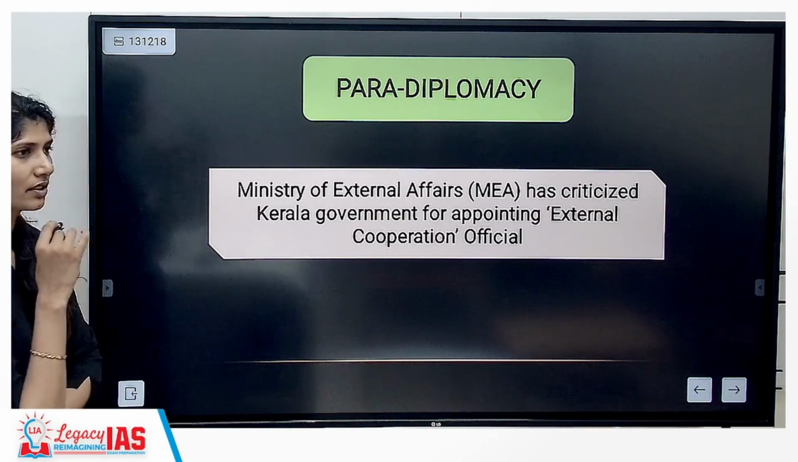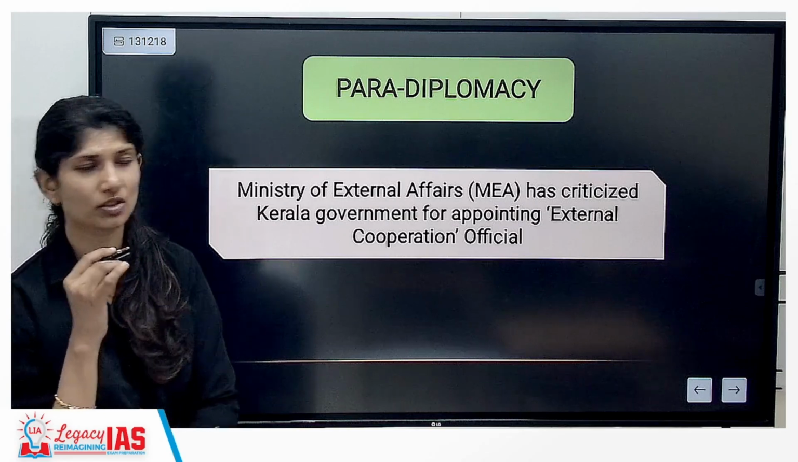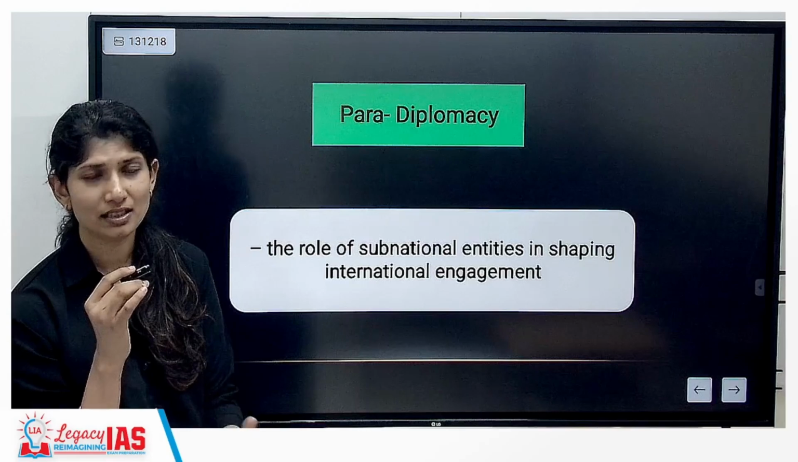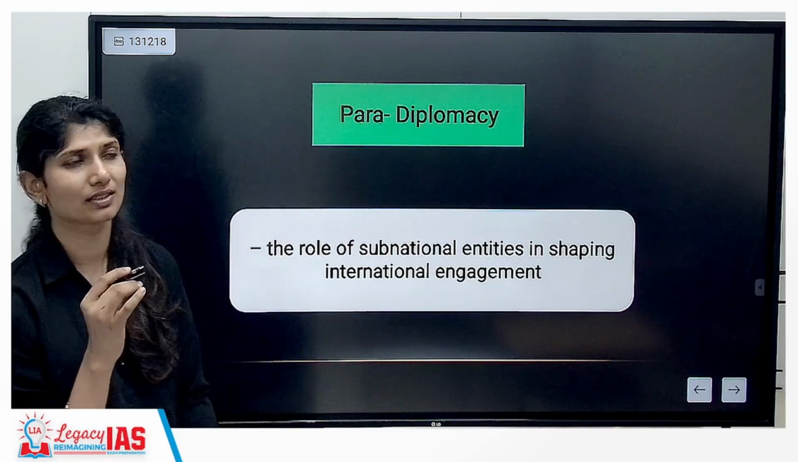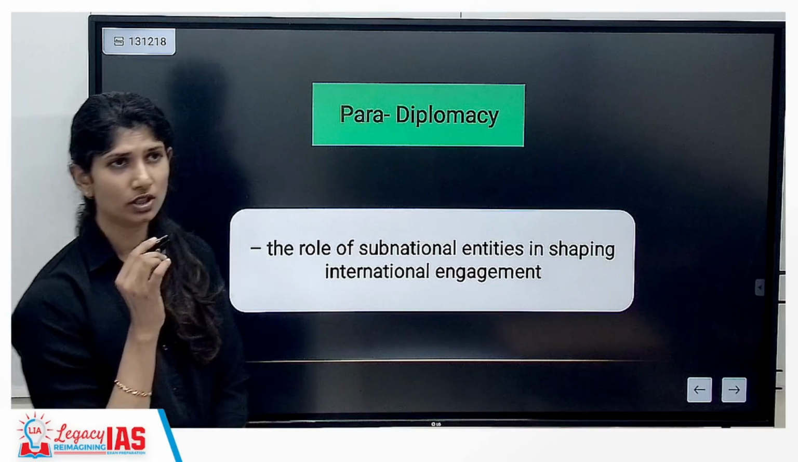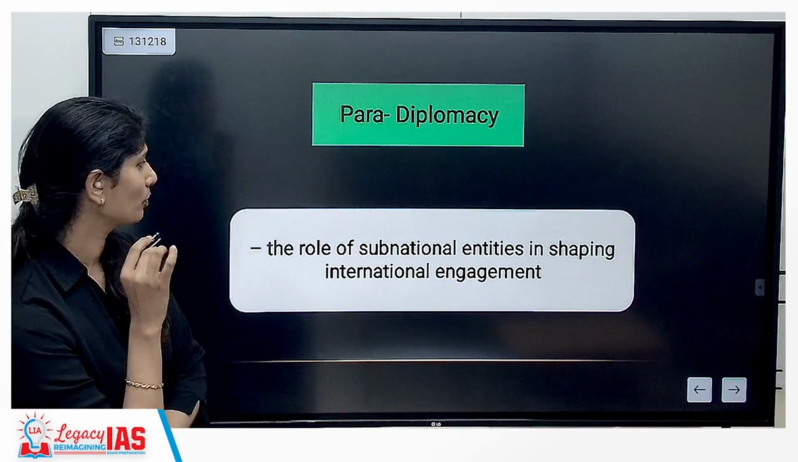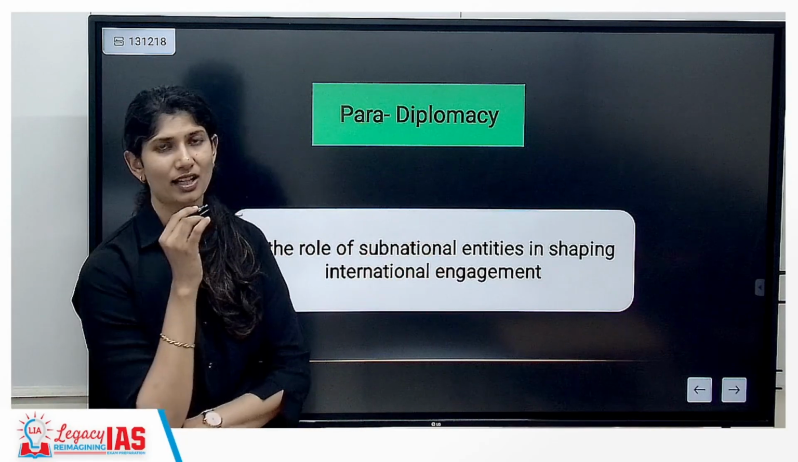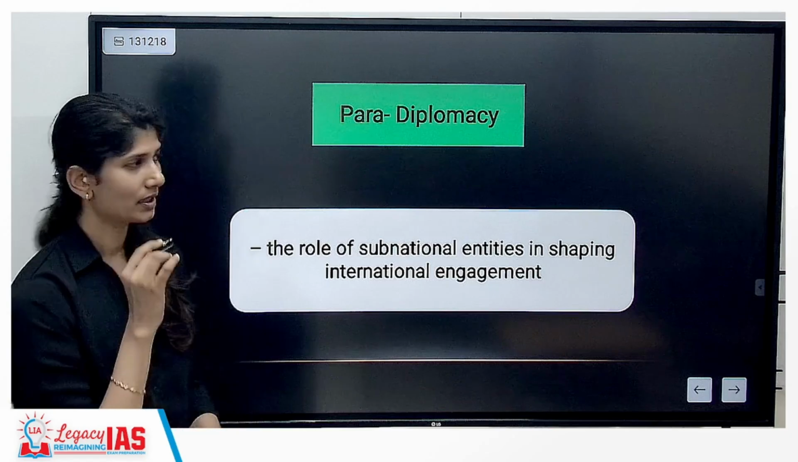But the Centre is of the view that states do not have the jurisdiction. The Constitution has put foreign affairs not in the concurrent list but in the union list. Exclusively, it is under the role of the union government. So, what exactly does para-diplomacy mean? The role of subnational entities in shaping international engagement.